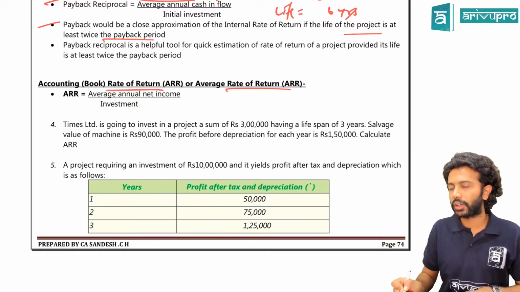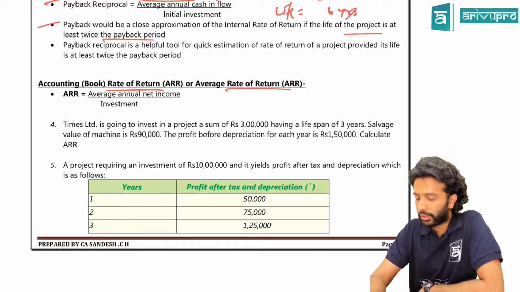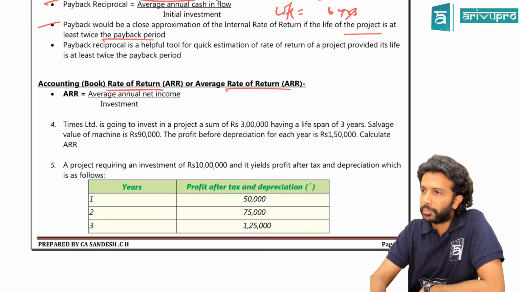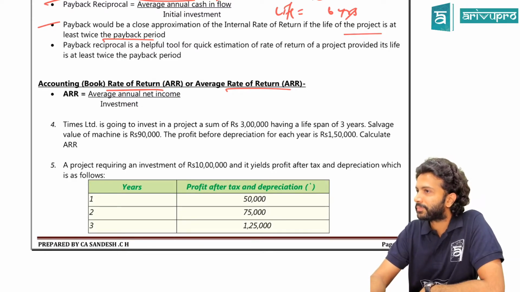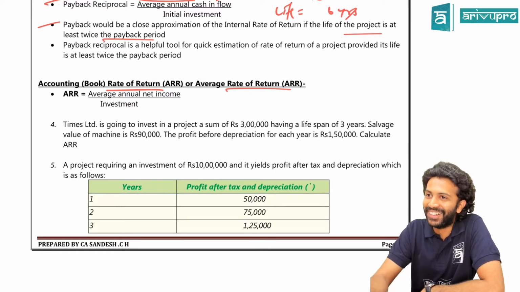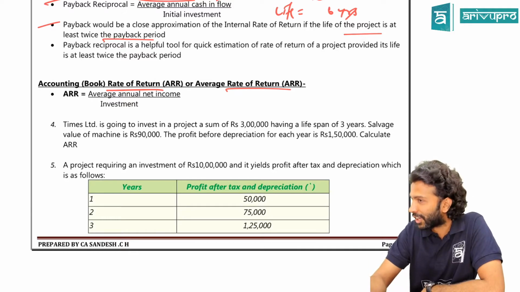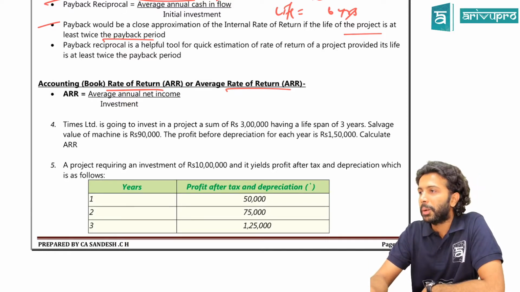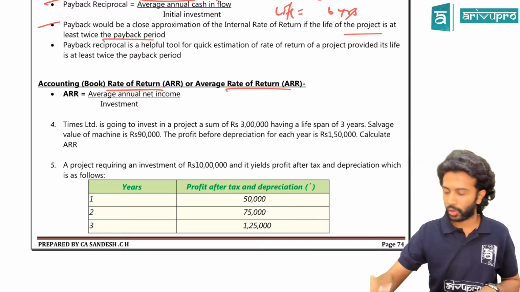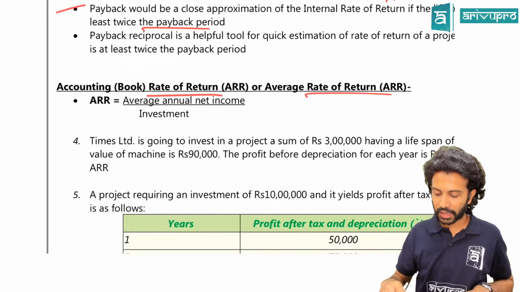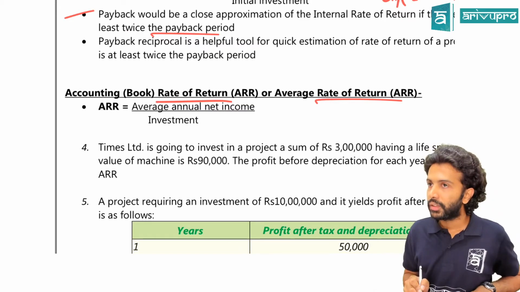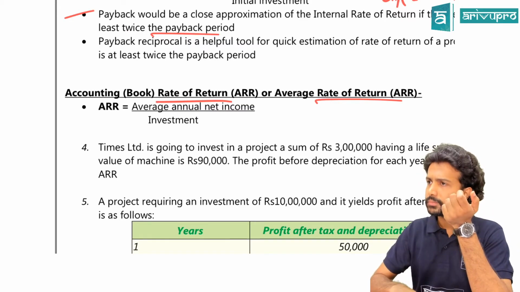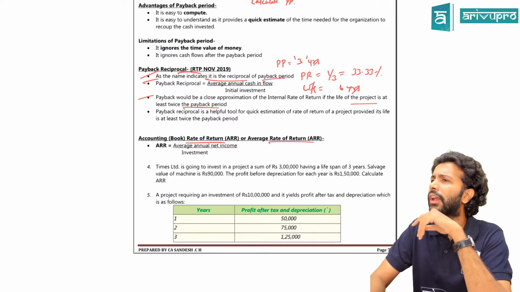Accounting rate of return, average rate of return, or book rate of return. 3 names: ARR, BRR, or ARR again. One ARR is for average rate of return, the other ARR for accounting rate of return, also known as book rate of return. How do you calculate it? That is what they are saying. ARR is given by, it's a return, sir. Alright, return, you tell me, how do you calculate a return?